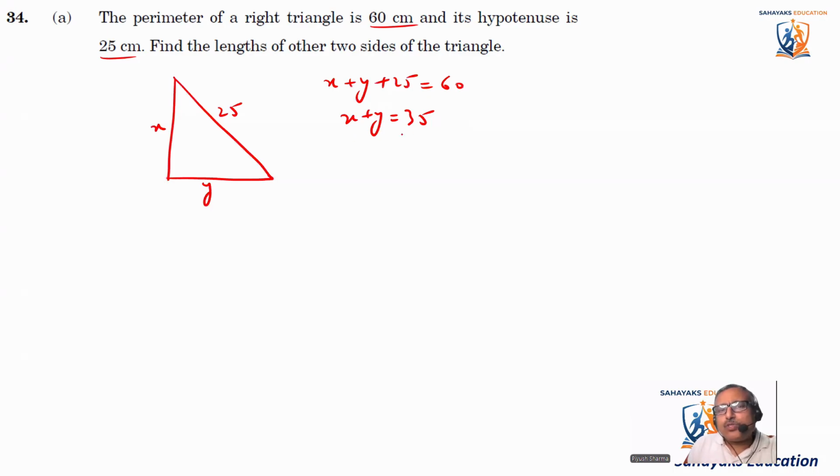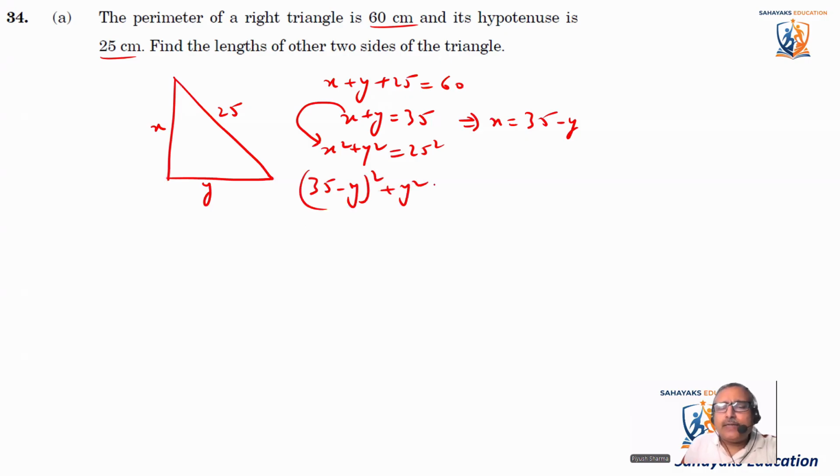We also know from Pythagoras theorem that x square plus y square is equal to 25 square. Now put the value of x from here. This implies that x is equal to 35 minus y. So I'm putting the value of x as 35 minus y. It becomes 35 minus y whole square plus y square is equal to 625. Let's open this. This is a square, that is 35 square. 35 square is 1225, plus y square minus 70y plus y square is equal to 625.